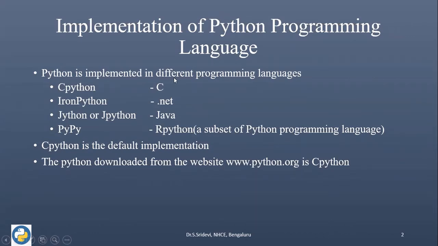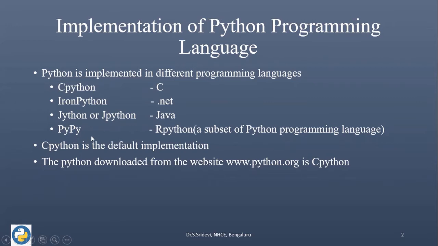Python is implemented in different programming languages. Depending upon that, there are different types of Python available. So one is CPython. In this, Python is implemented in the C language. And we have IronPython, where Python is implemented in .NET. And we have Jython or JPython, in which Python is implemented in Java.